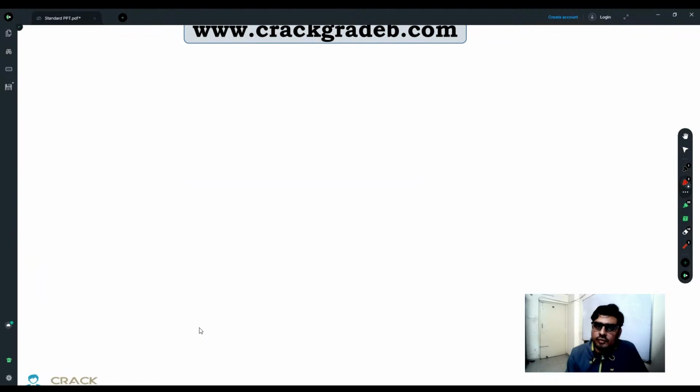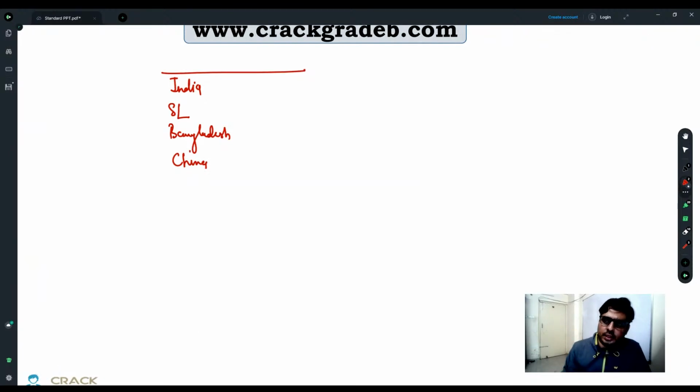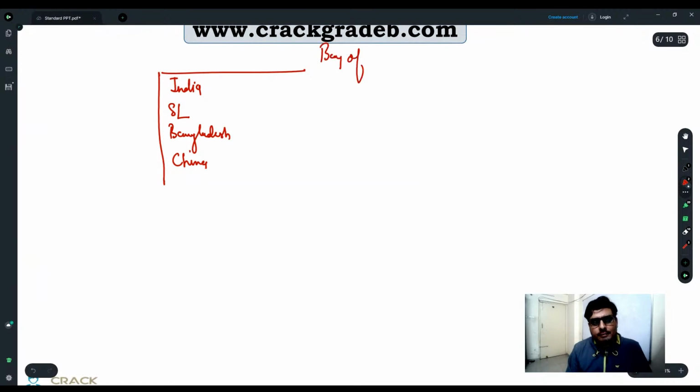Then the income of that fishing boat will be part of India's GDP, Sri Lanka's GDP, Bangladesh's GDP, or China's GDP? What is the question? A Chinese fishing boat is doing fishing activity in the Bay of Bengal; then the income generated by that fishing boat will be part of which country's GDP? Because it is the Bay of Bengal, people will feel it is either India, Sri Lanka, or Bangladesh.